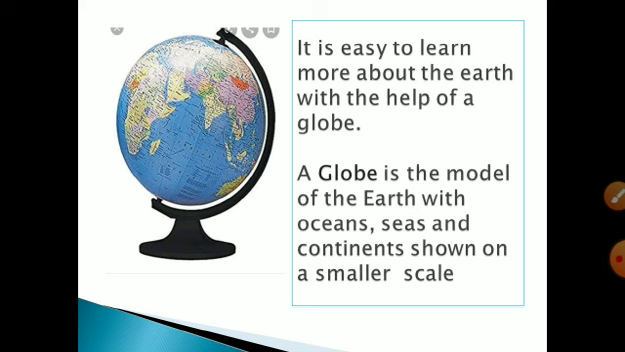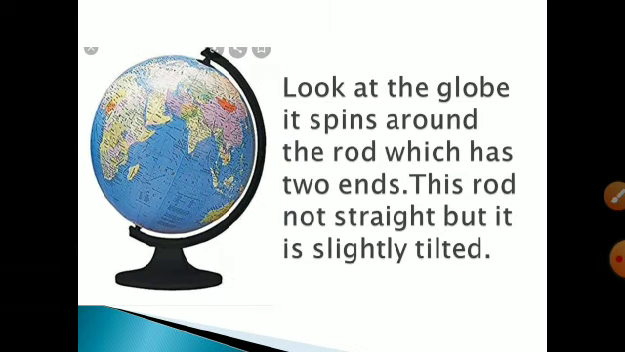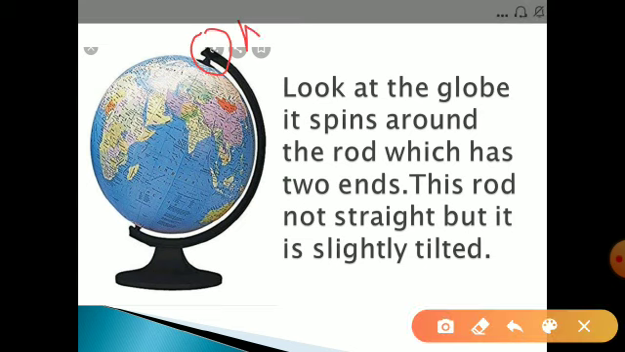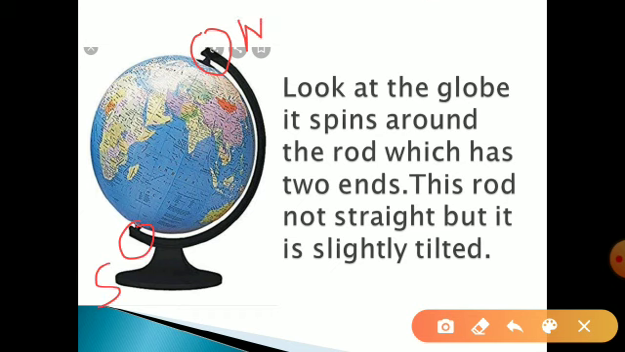Now let's talk about the globe. A globe is a model of the earth with oceans, seas and continents shown on a smaller scale. Now look at the globe. It spins around a rod which has two ends. This is the North Pole and this is the South Pole. This rod is not straight. All of you understood? This rod is not straight, but it is slightly tilted. It correctly represents the shape of the earth.